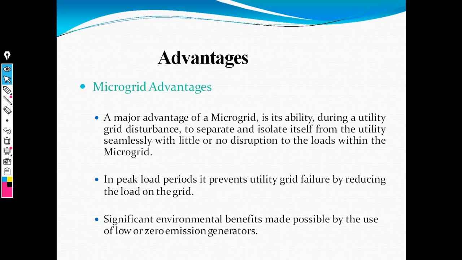That means the microgrid always reduces faults on the feeder side with the help of utility mode and island mode. Then it does not affect environmental conditions and it gives low or zero emission of gases like carbon dioxide. Now these are the advantages.